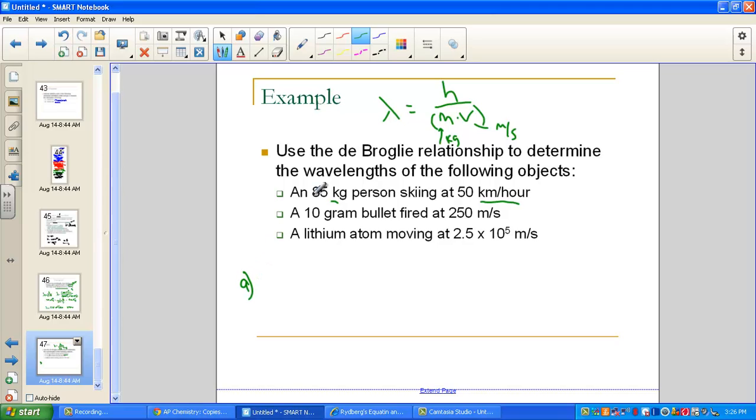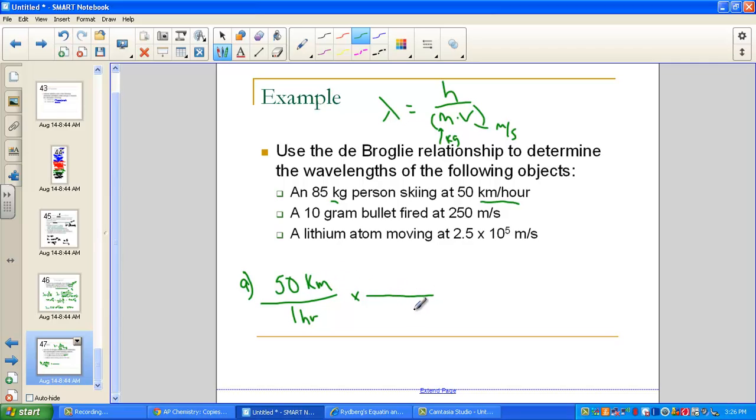Let's start with this, we'll call letter A. An 85 kilogram person skiing 50 kilometers per hour. What I'm going to do first is get my kilometer per hour into a correct unit, meter per second. So I'm just going to do some conversion factors.